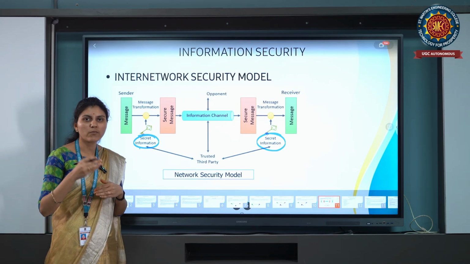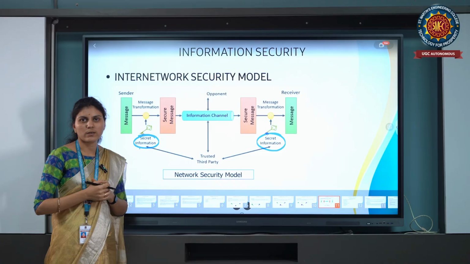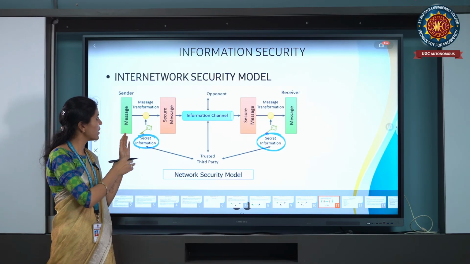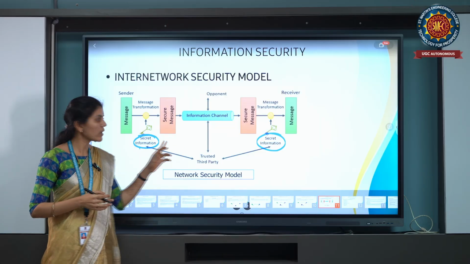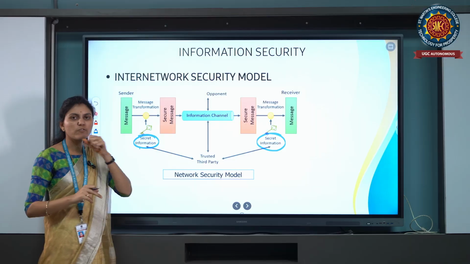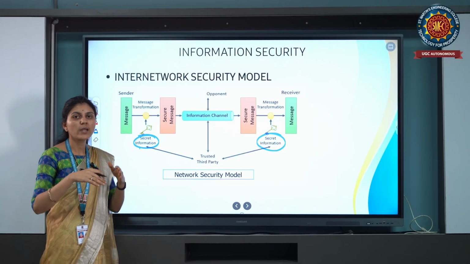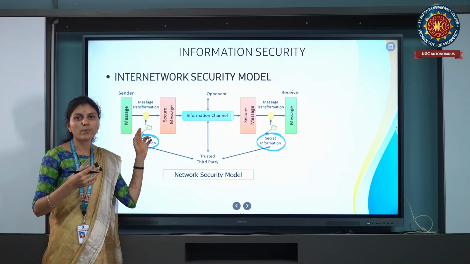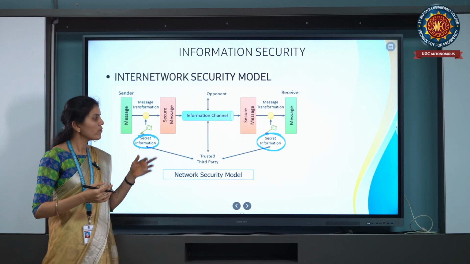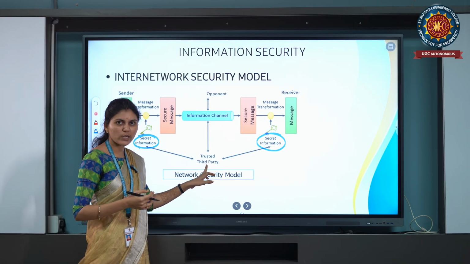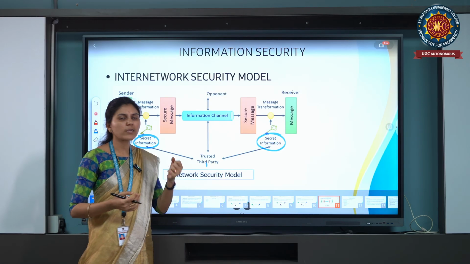With the help of one key, we are locking that information so we can't read it. With the help of that key, we encrypt it. So the intruder, the third party, can't catch the information.